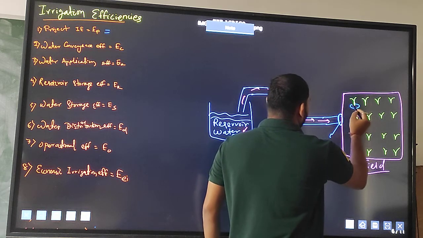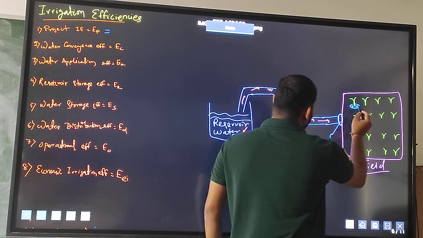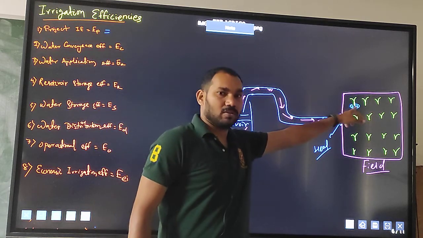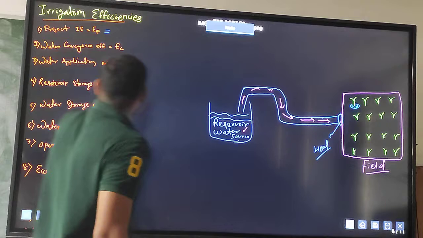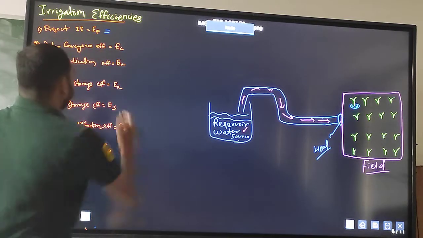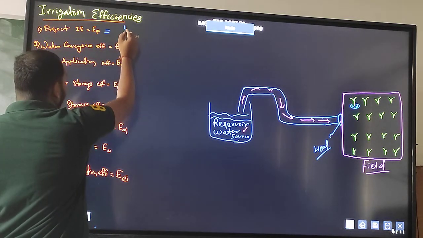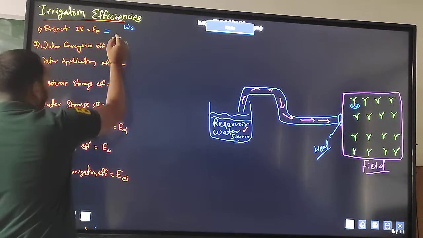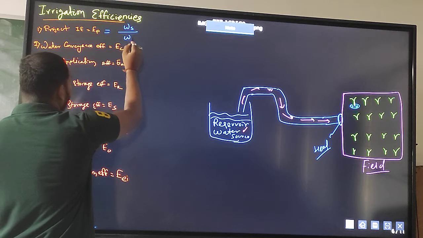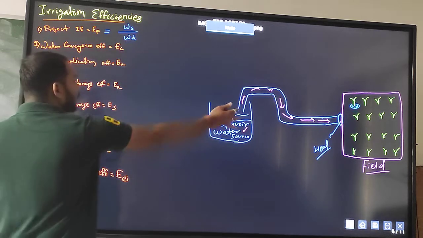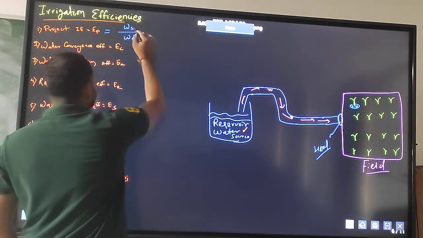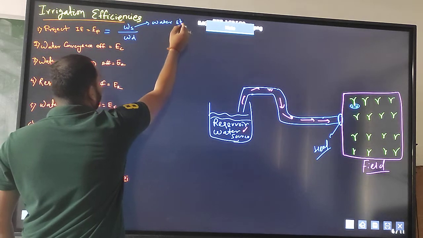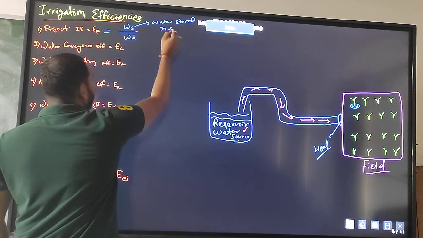This is the root zone. So I have to supply this water to the root zone. Yes or no? So the project irrigation efficiency is nothing but the ratio between water stored in the crop root zone, or effective root zone, divided by water diverted from the source. Means water stored in the effective root zone.